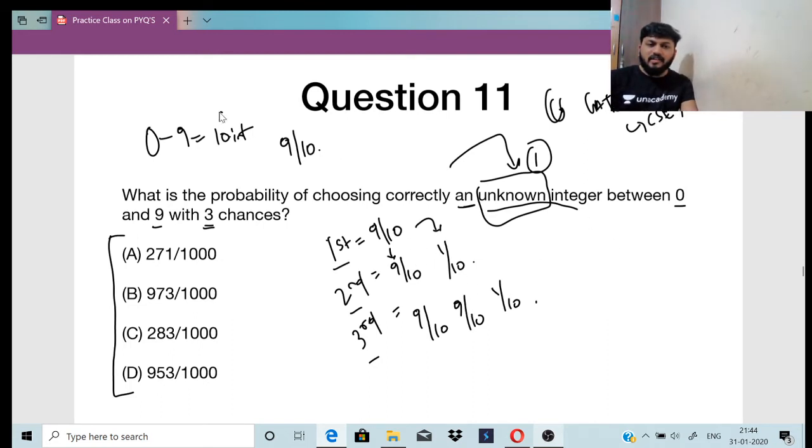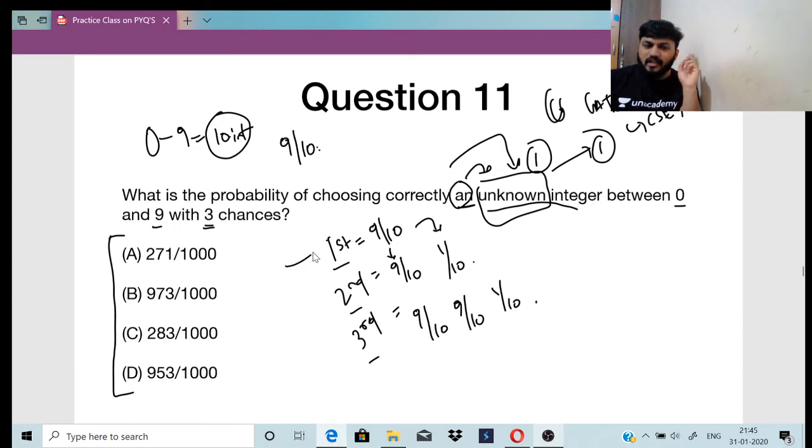So 0 to 9 there are 10 integers, right? Choosing correctly an unknown integer, that is I am choosing one integer, right? So 10 minus 1, 9. So 9 out of 10, this will be my first chance.